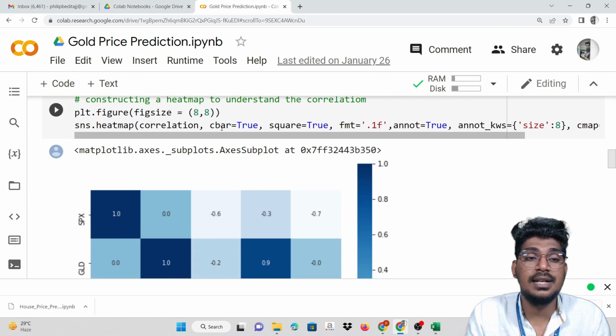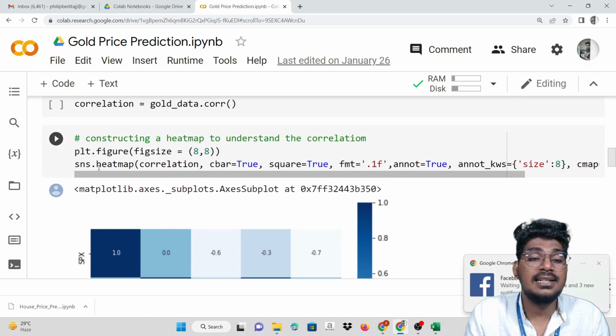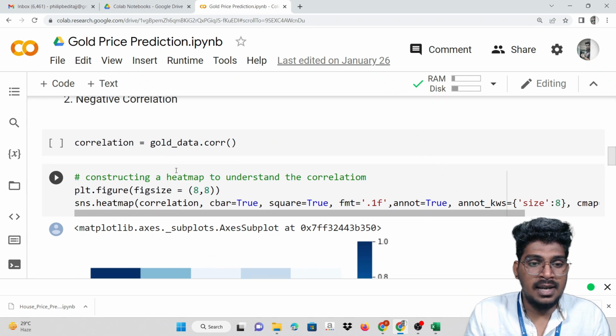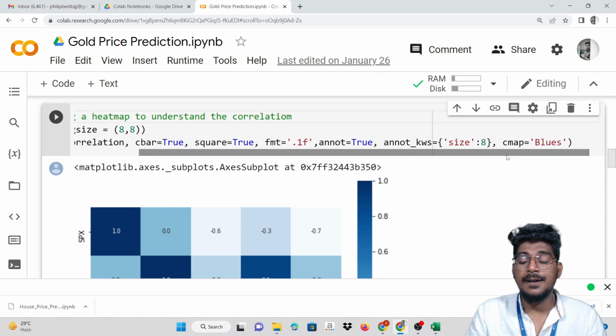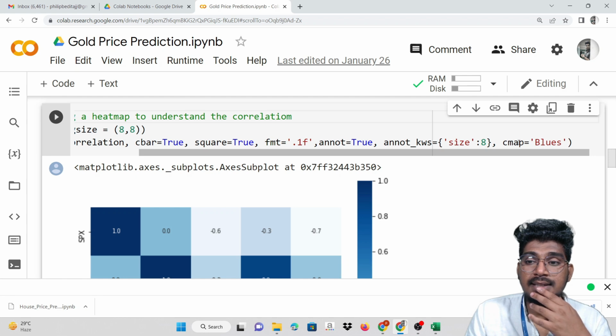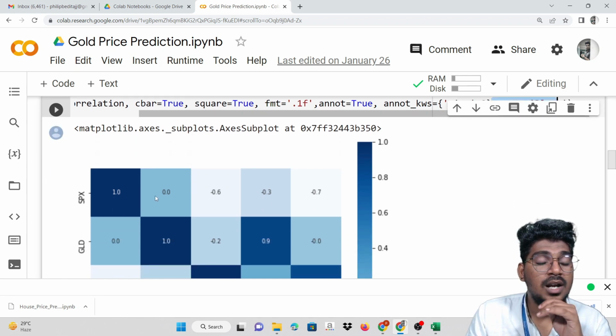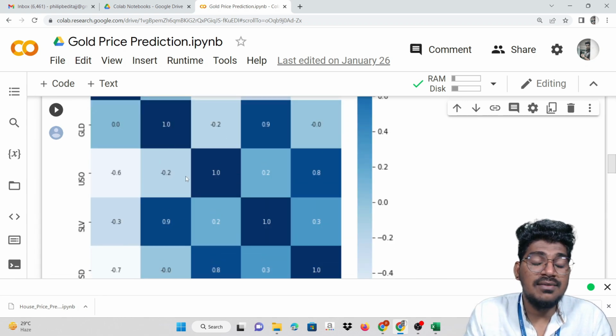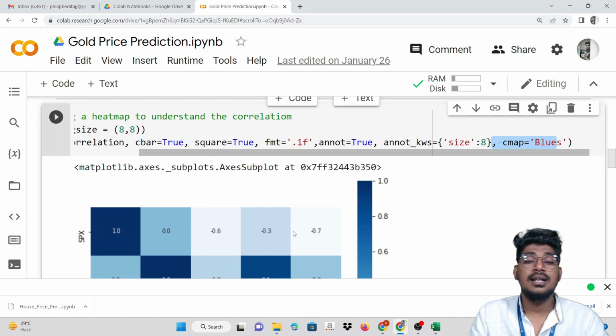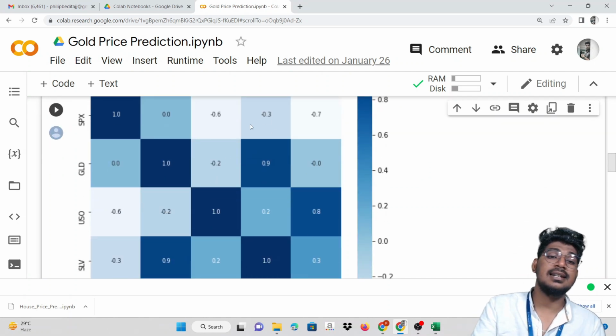we construct a heat map to understand the correlation. Here the darker value will be positive and the lighter value will be negative. So sns dot heatmap, then we pass the correlation inside the parentheses. The format will be 0 after the decimal point, then the annotation size, and the cmap will be Blues. You can see here the correlation between these particular data. The darker value is nearly 1, the lighter value is lower. So this is the negative.